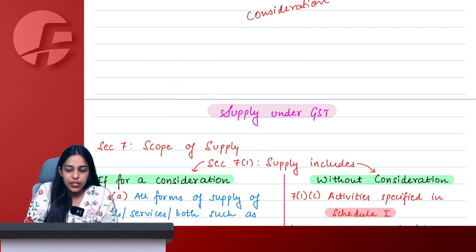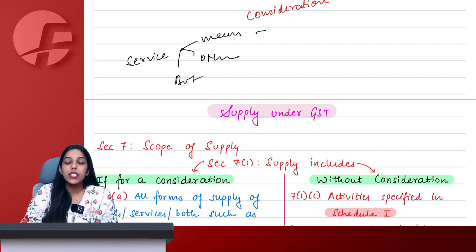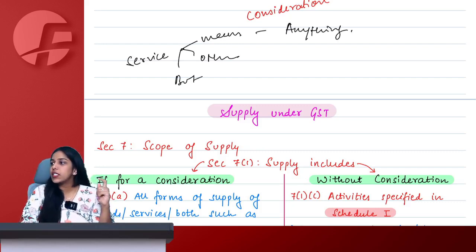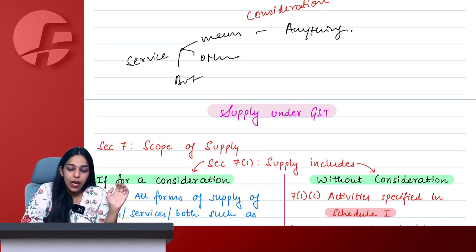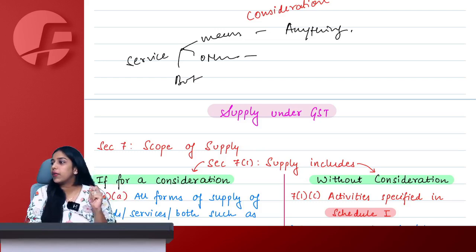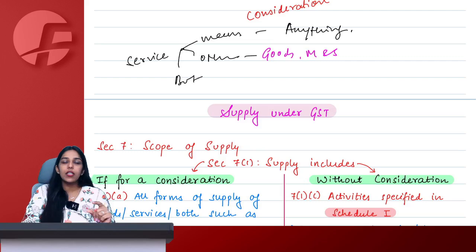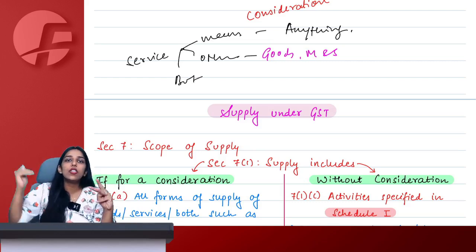Again, the format remains the same. Service means other than but includes. Service means anything. Simple definition, service means anything. Other than what? Other than, everyone tell me. Other than goods, money and security. Means if something particularly falls in the definition of goods, it will be considered as goods. Then money and security are excluded from both of the definitions, which means money and security are neither goods nor services.